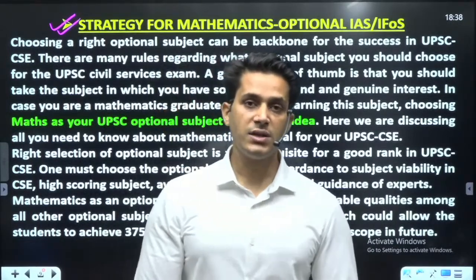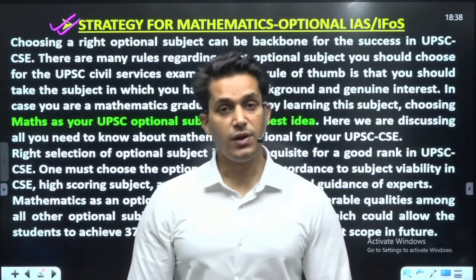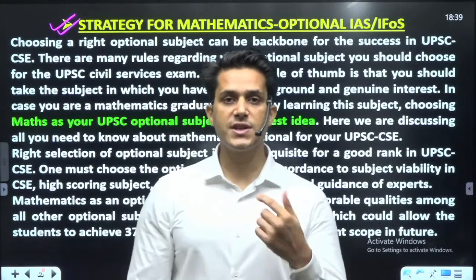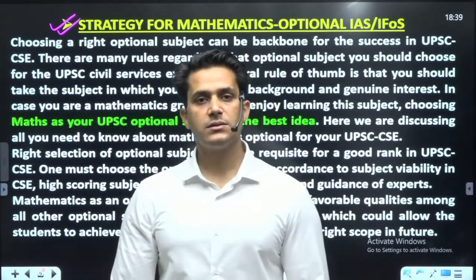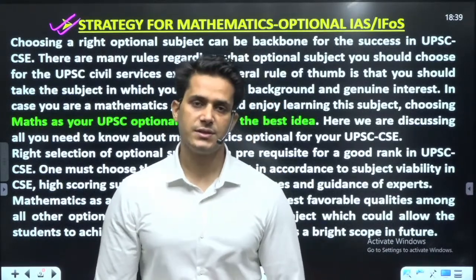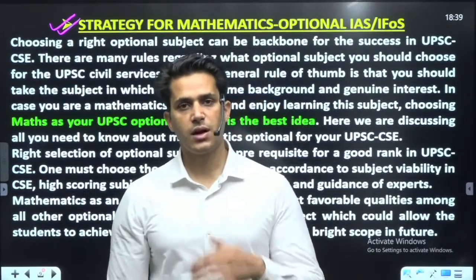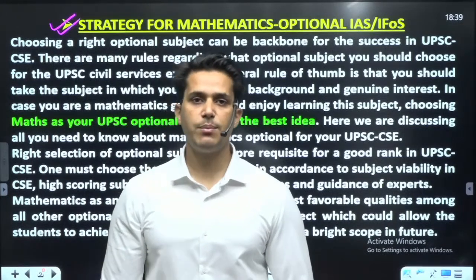In this 1000 marks, the 500 marks of optional play a very crucial role. And by getting 1000 marks, it means you have passed.